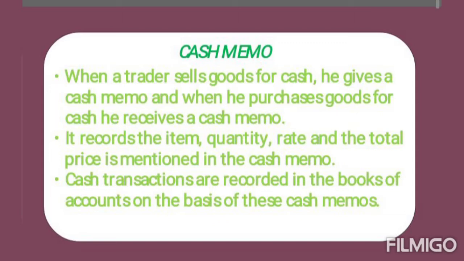Now, cash memos. This is the first type of source document. Whenever the business sells goods for cash, the business gives the cash memo to the person, and whenever the business purchases goods for cash, the business receives a cash memo from the person from whom goods have been purchased. Cash memo records the item which is being sold, its price, date, everything.